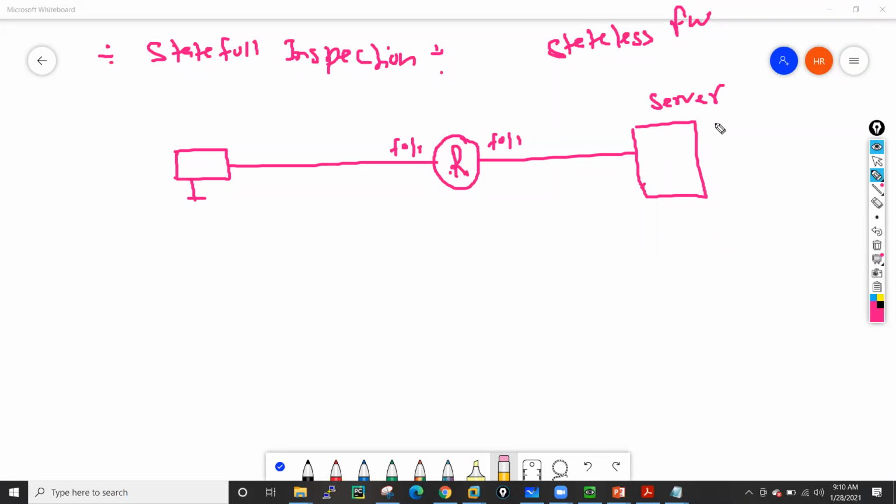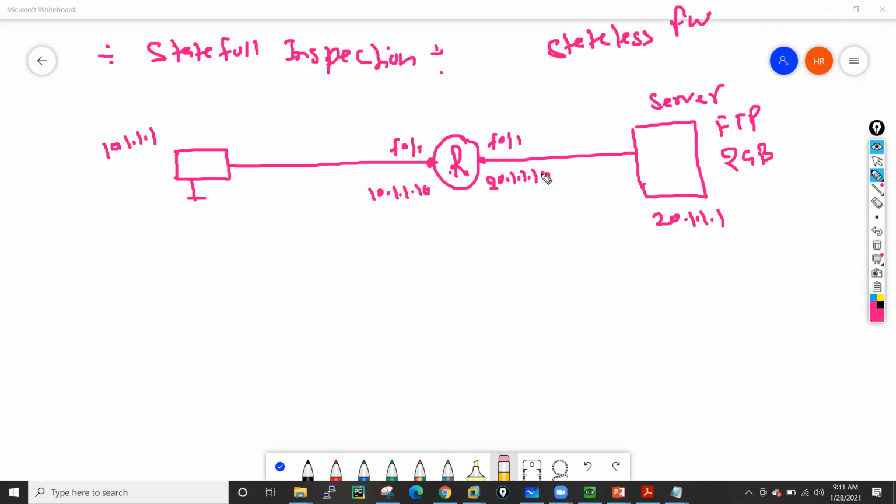Let's suppose it is an FTP server where we have hosted a few files, and the file size is 2 GB. That server has IP address 20.1.1.1, and this PC has IP address 10.1.1.1. The router's interface here has IP address 10.1.1.10, and this interface of the router has IP address 20.1.1.10.